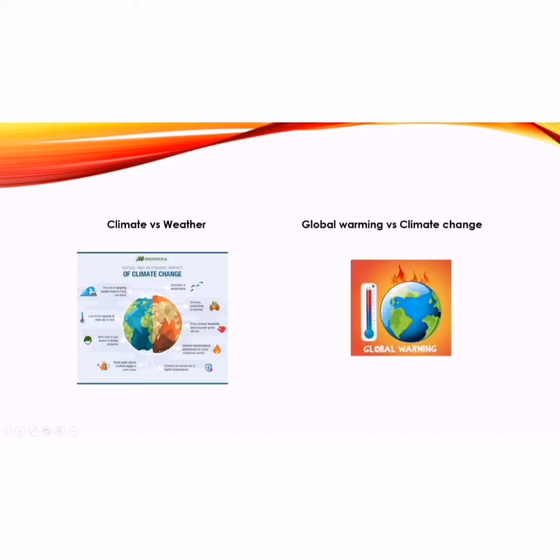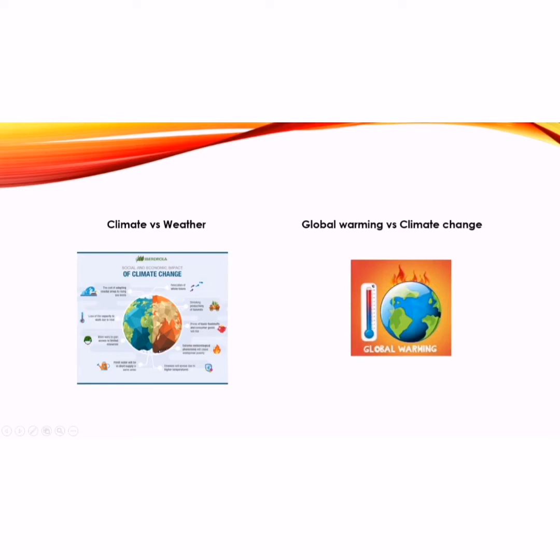Finally, I will show you the differences between weather versus climate and global warming versus climate change. Weather refers to atmospheric conditions in the short term, including change in temperatures, humidity, precipitation, cloudiness, brightness, wind, and visibility. While the weather is always changing, especially over the short term, climate is the average of weather patterns over a longer period of time, usually 30 or more years.